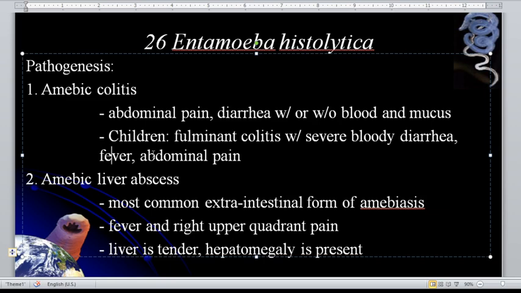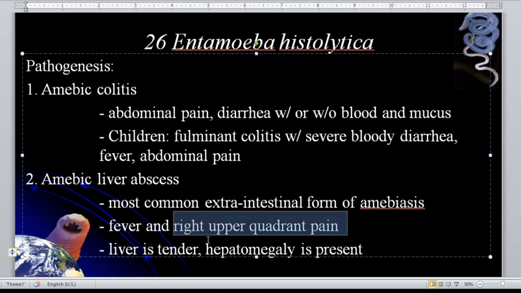Okay? So, aside from that, we have the amoebic liver abscess. And this is the most common extraintestinal form of the amoebiasis or the amoebic dysentery. So, fever and right upper quadrant pain. There is the presence of fever and right upper quadrant pain. The right upper quadrant pain that is experienced by the infected individual, that is actually the cardinal sign of amoebic liver abscess.